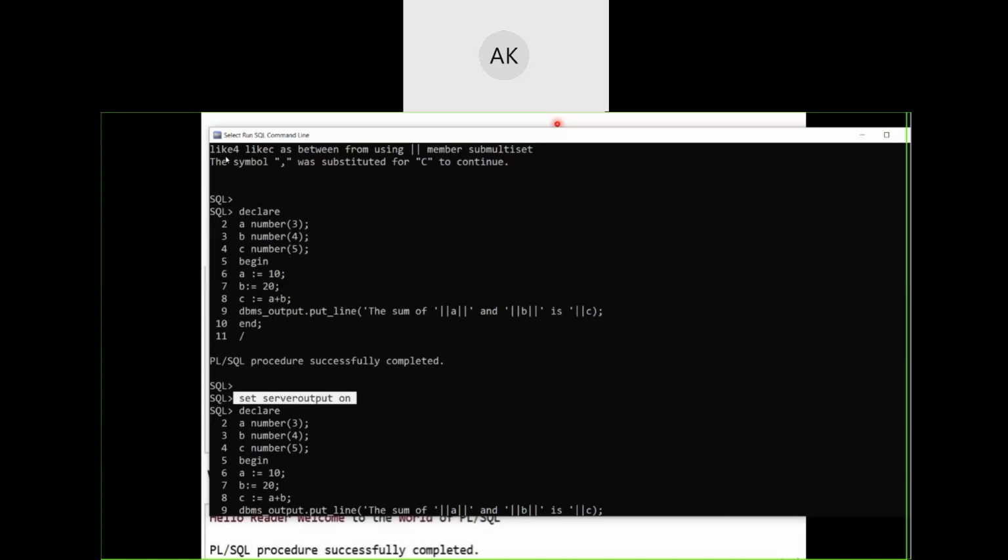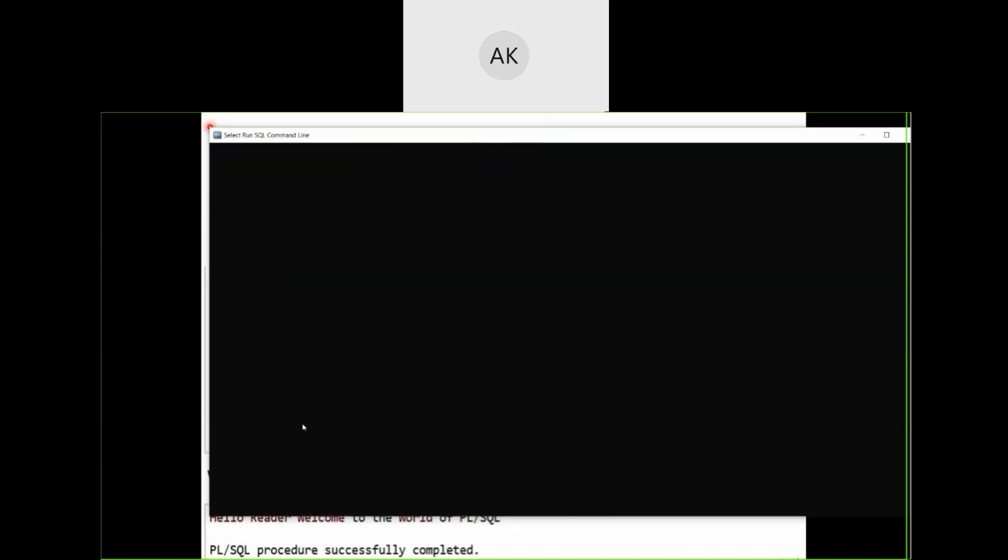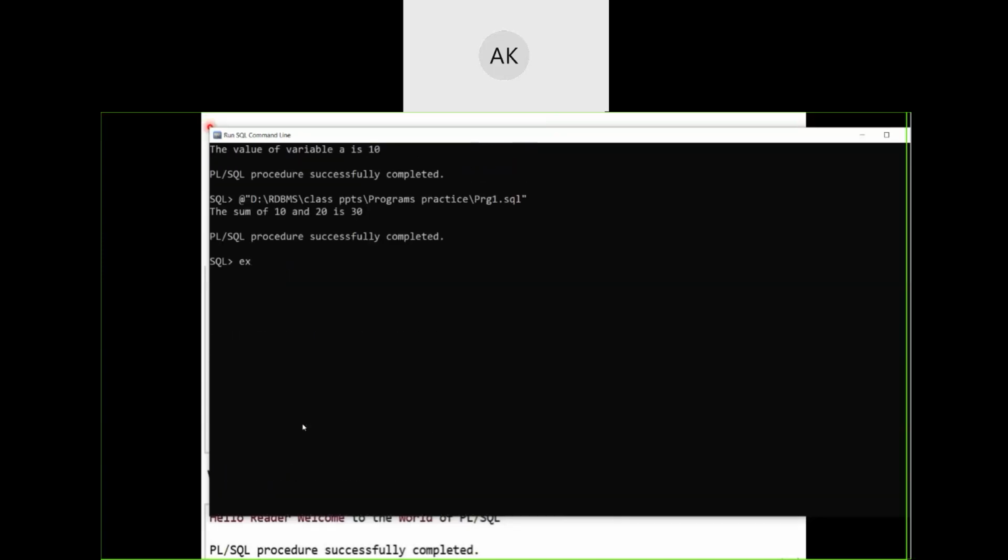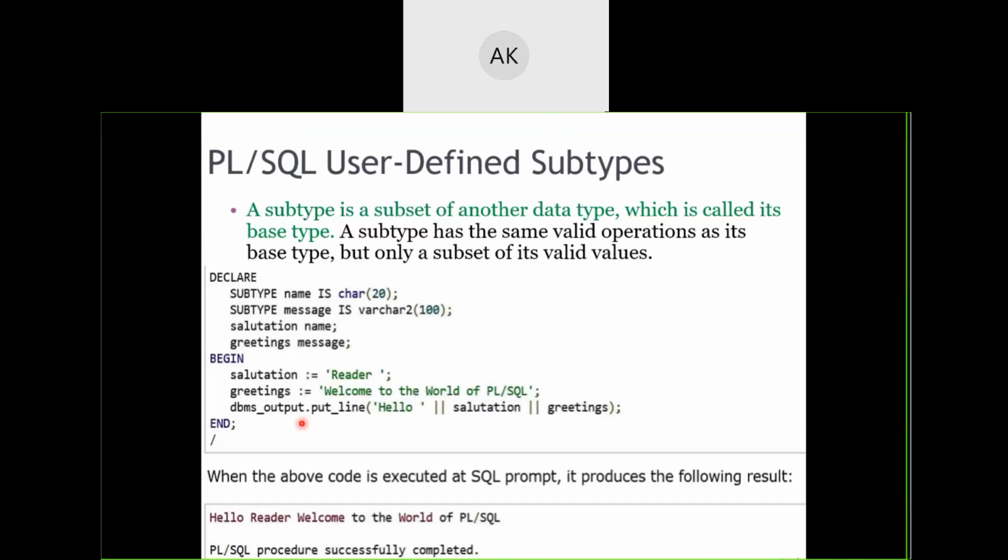Okay, so those were a few of the things that I wanted to show you, how to execute and how to run that particular program.